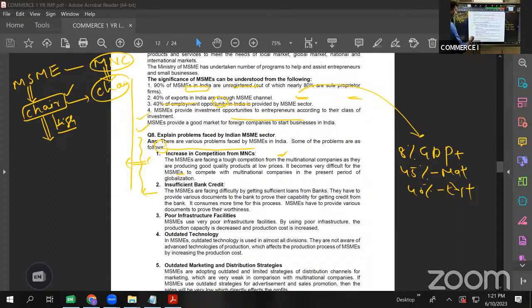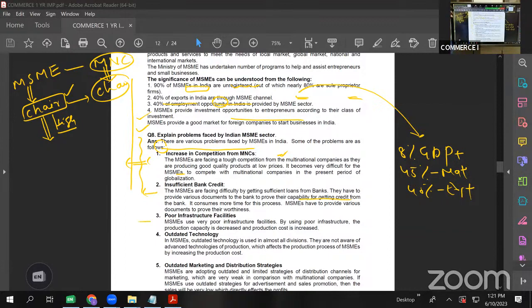The MSMEs have to provide various documents to the bank to prove their capability for getting credit. Obviously, whether it is an MSME or any other business organization, they have to prove their creditworthiness to get a loan from the bank, isn't it? There, MSMEs are facing a lot of problems. They are not able to provide the required documents, and they are not able to prove their creditworthiness, credibility.